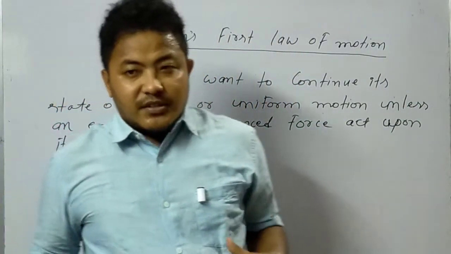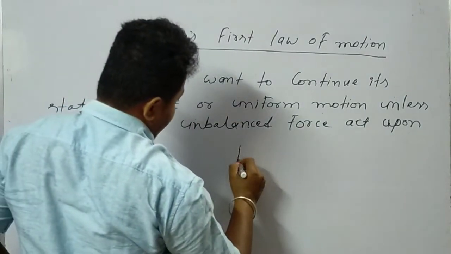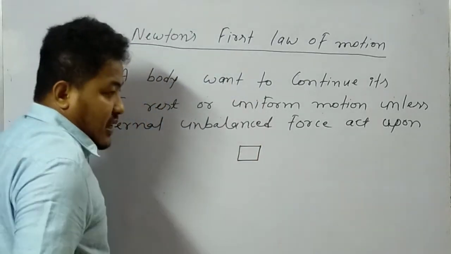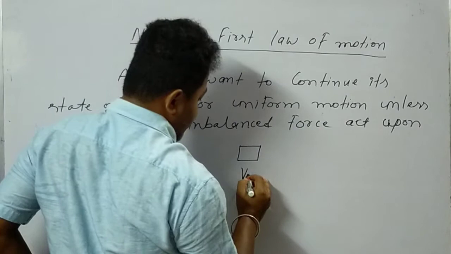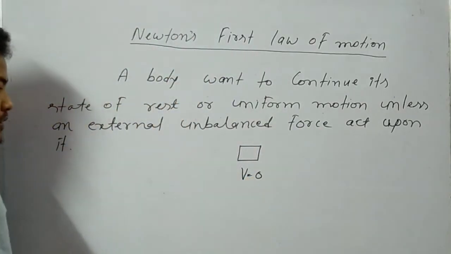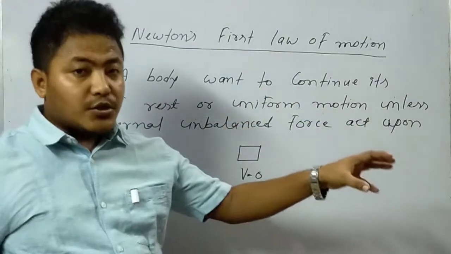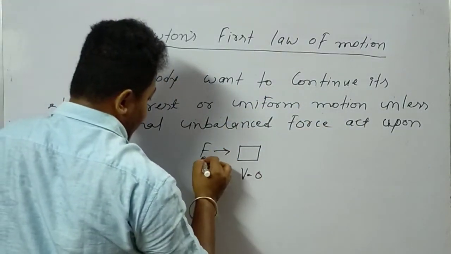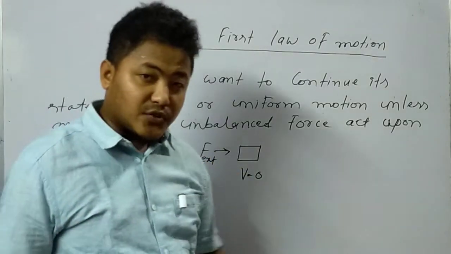Since I am standing here, I can take an example. Suppose this is a body at rest position. Rest position means the velocity of the body is 0. The velocity of the body will remain 0 unless an external unbalanced force acts upon it.